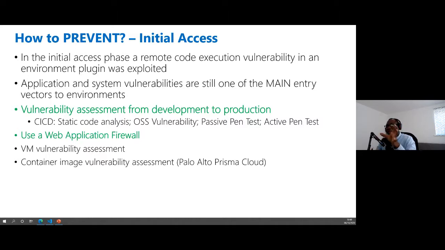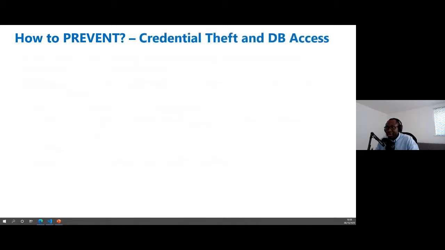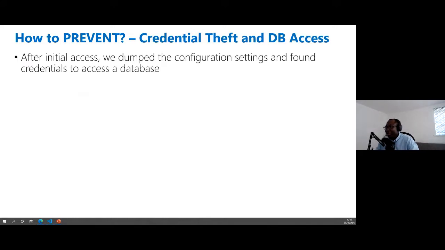There's another scenario where an attacker was able to obtain just a read-only credential. So this credential had absolutely no access to modify anything within the environment. Then they were able to use that to exploit images in the victim's Azure Container Registry, and pull certain information out of that that allowed them to escalate their privileges. So container image vulnerability assessment is very important with that. After that, they dumped the configuration settings and found credentials to access a database. So what are some of the things that we could do for this?